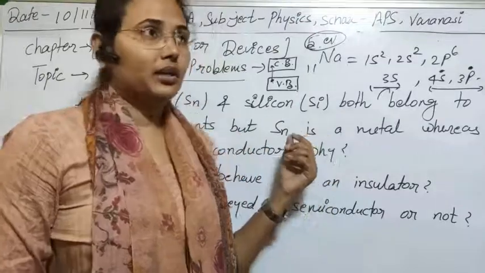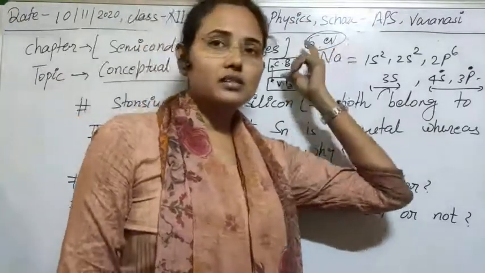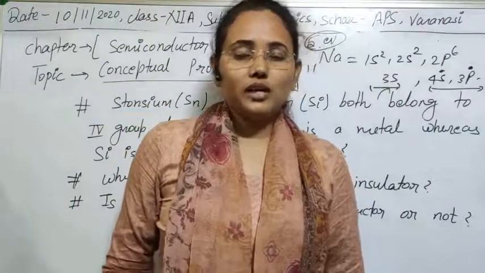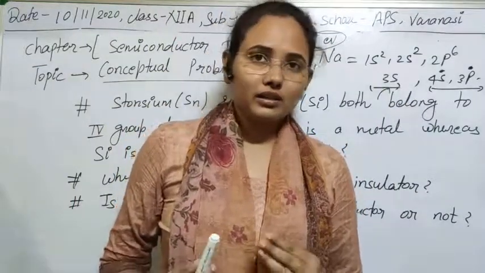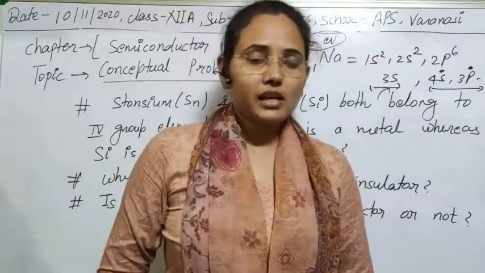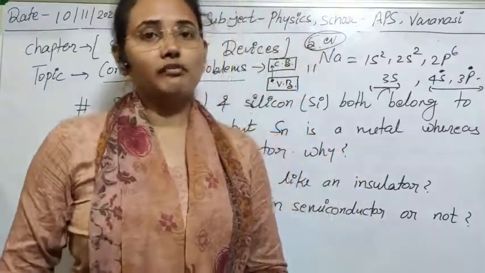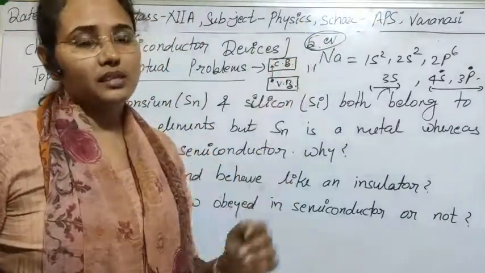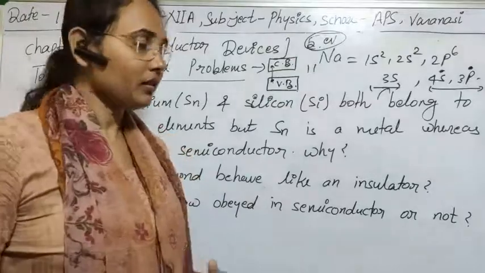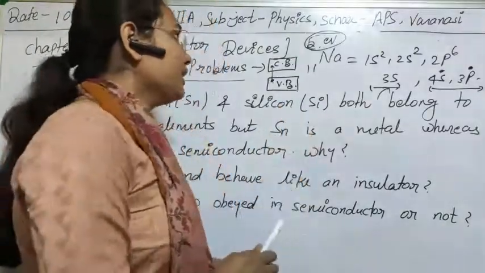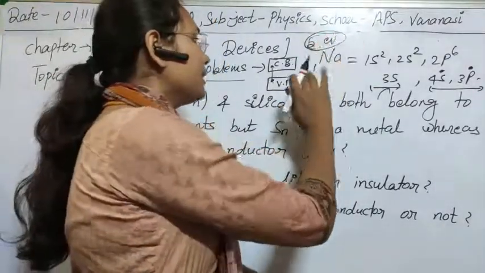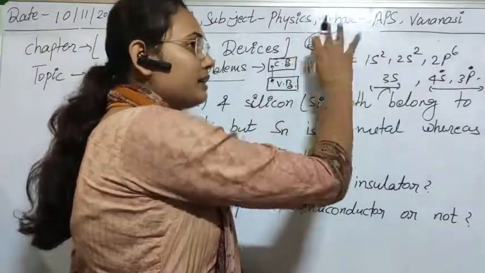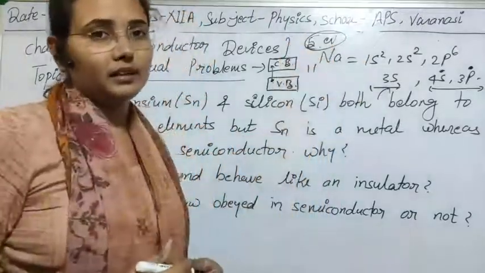So obviously, if we are using or wasting so much fuel and getting very little current, then such elements are not useful for us in the sense of conduction. We don't use them, and such things are known as insulators. Third, if the forbidden energy gap is less than that of an insulator but greater than that of a conductor, then that is known as a semiconductor.